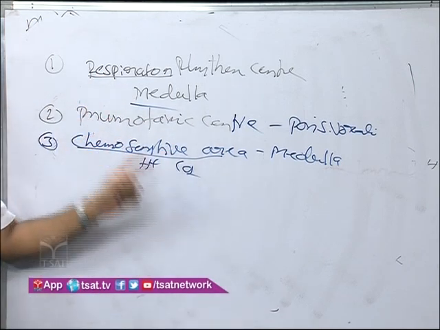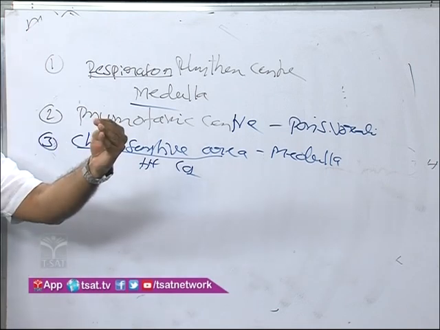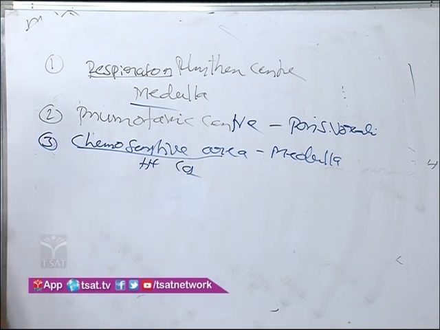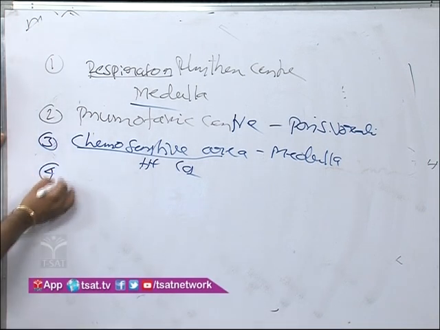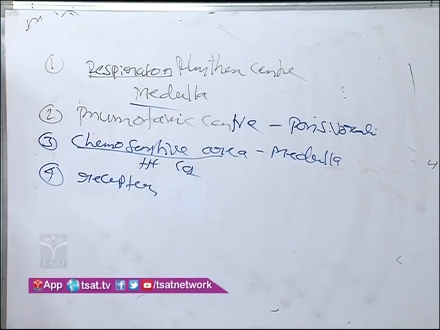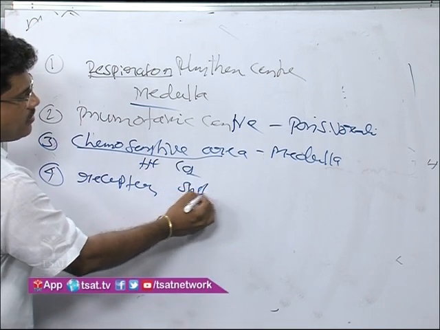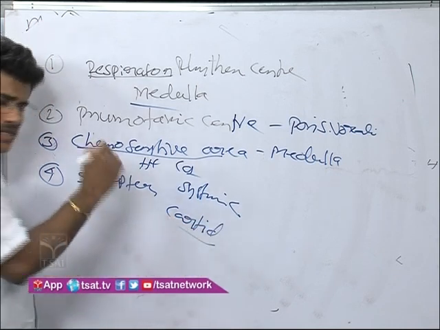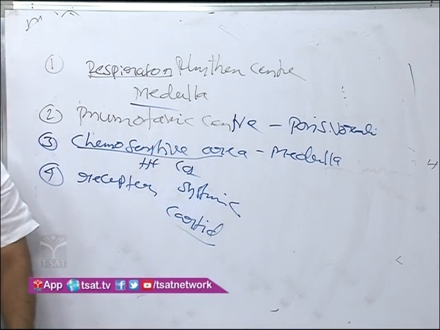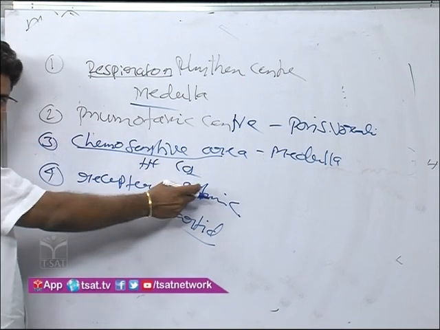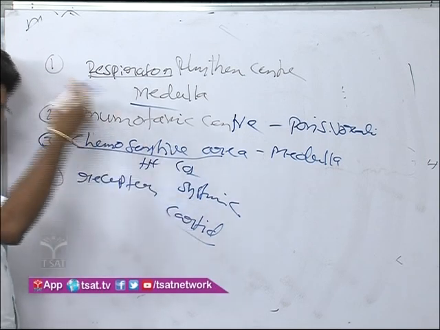Immediately the increased H plus and CO2 are eliminated from the body by the pneumotaxic center and the respiratory rhythm center. Yes. Next one is what? Receptors. What are the receptors? In the systemic aorta and the carotid arteries, receptors are present.